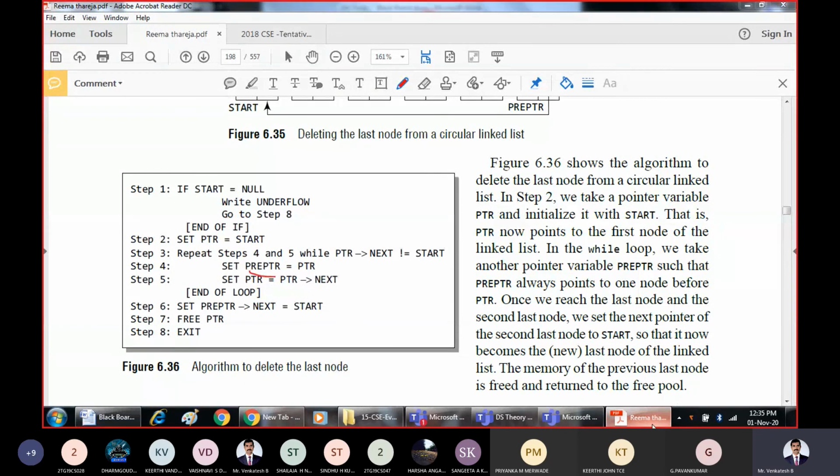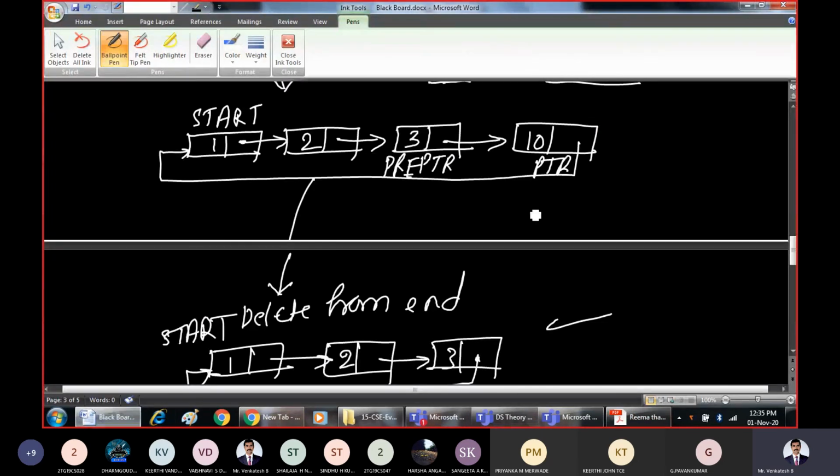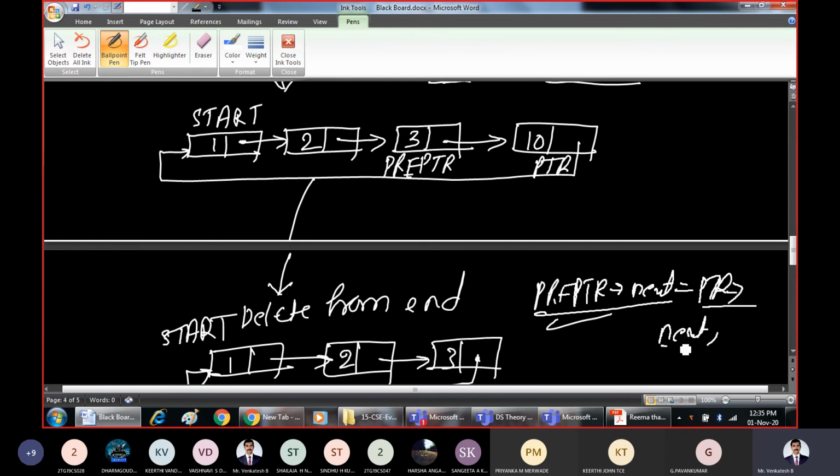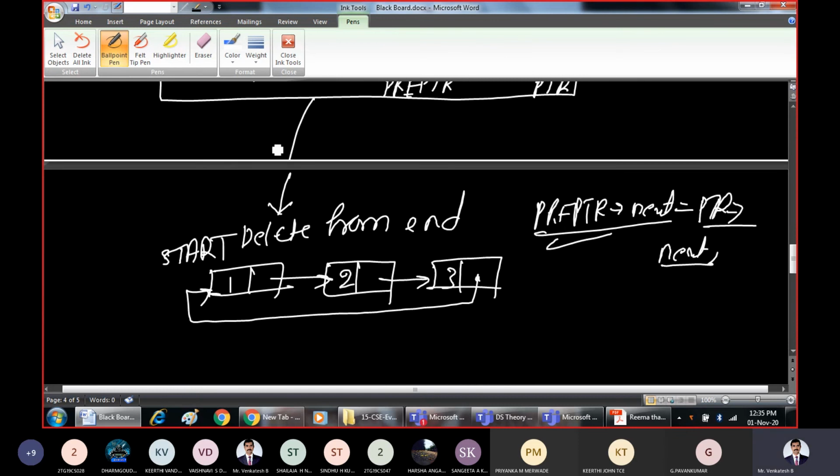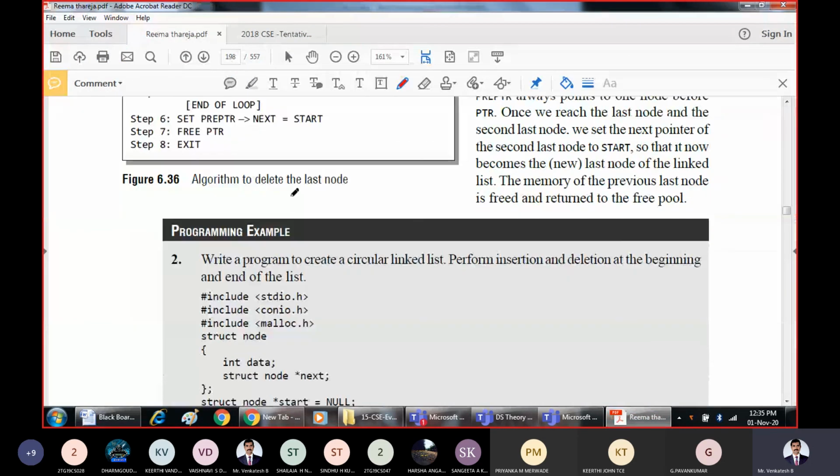Here they have taken pre-PTR. Whenever the pointer is pointing to the node to be deleted, pre-PTR will be pointing to the previous node. This will help to perform linking. How can we perform linking? Pre-PTR pointer next should be linked to this one, which is PTR pointer next. That's it: pre-PTR pointer next equal to PTR pointer next. That is just the logic. The coding part I'll discuss in detail later.